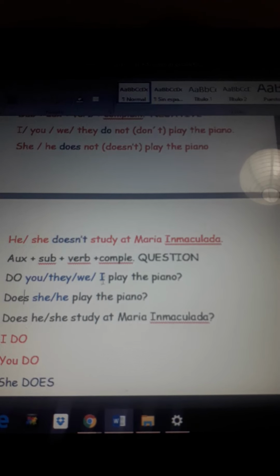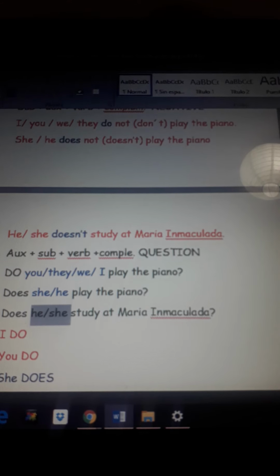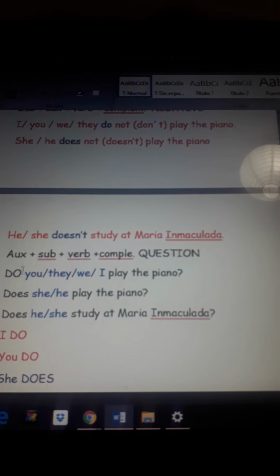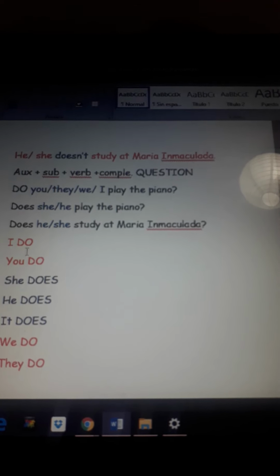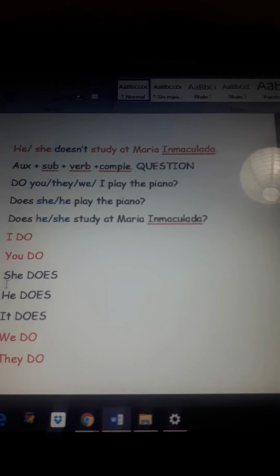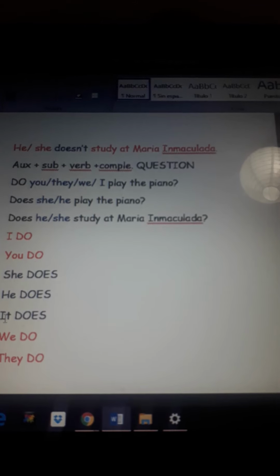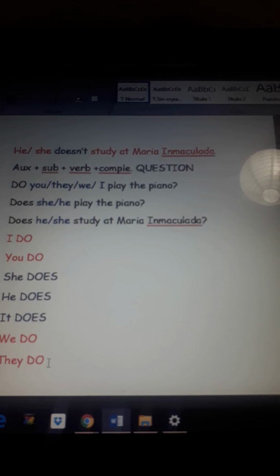And the verb is the same in a negative or in a question, okay? Even though here is the same, we don't have to change the verb, okay? Be careful with the use of the auxiliary. Don't confuse do with does. Does only for she, he, it. Do for you, they, we, and I. Here I wrote, so that you have it more clear: I do, you do, she does, he does, it does, we do, they do.